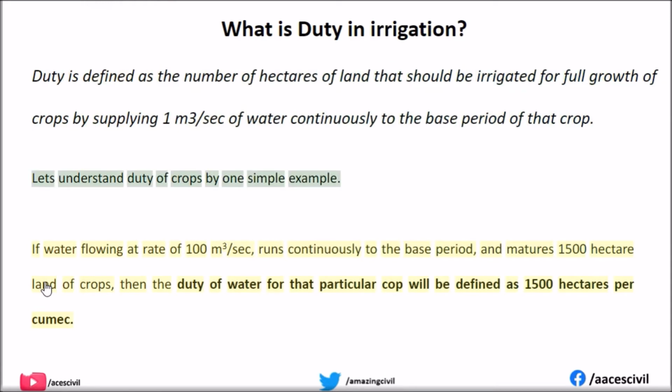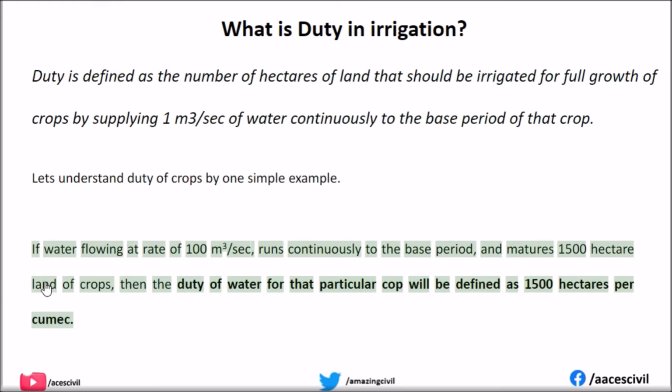Let's understand duty of crops by one simple example. If water flowing at a rate of 100 m3/sec runs continuously for the base period, and matures 1500 hectares of land of crops, then the duty of water for that particular crop will be defined as 1500 hectares per cumec.